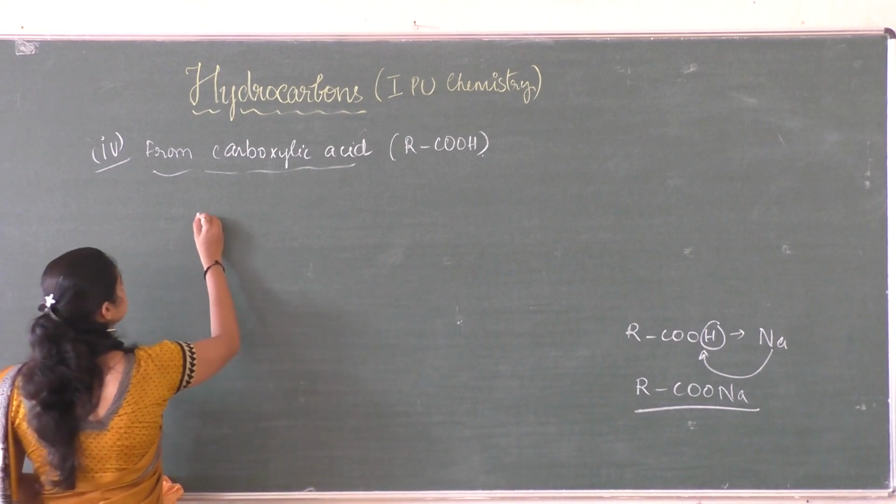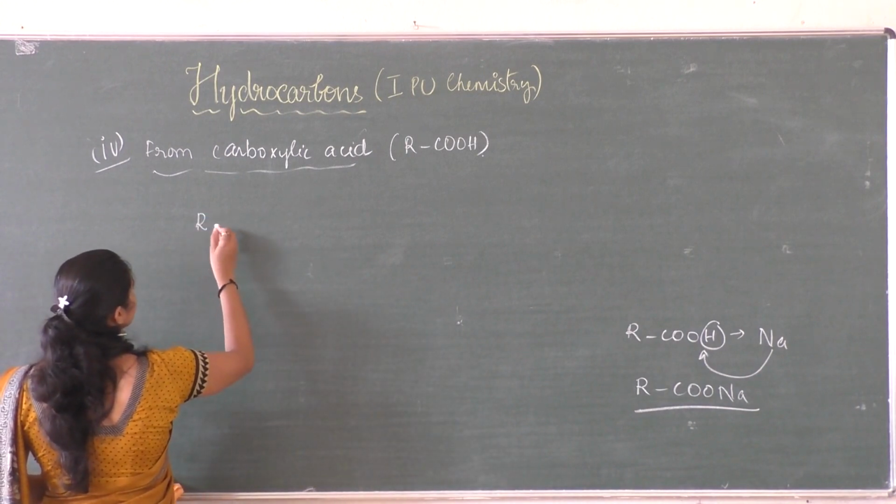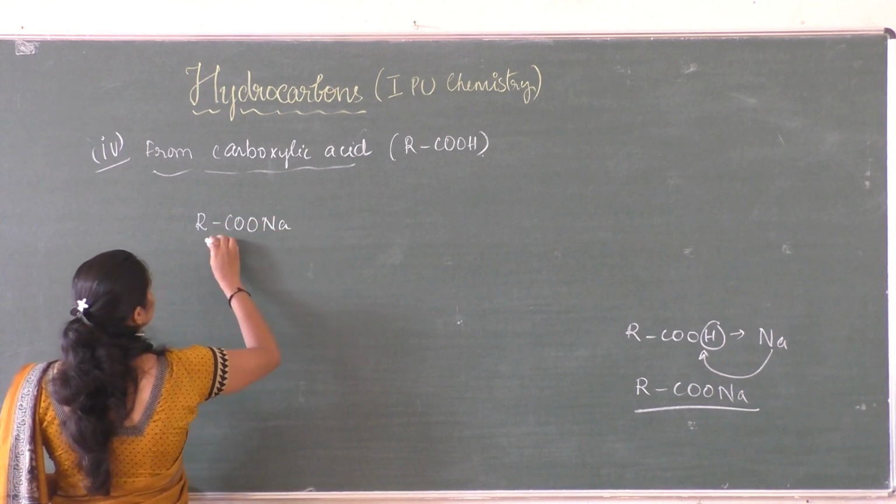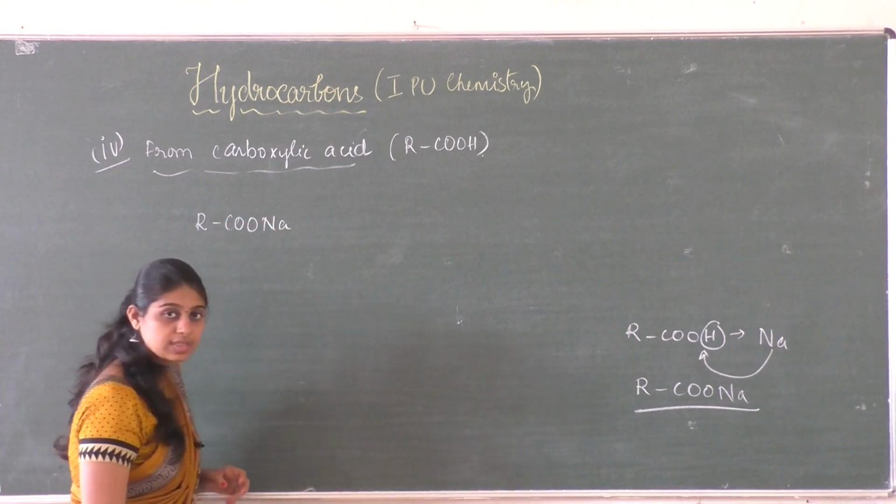So this is the sodium salt of carboxylic acid.